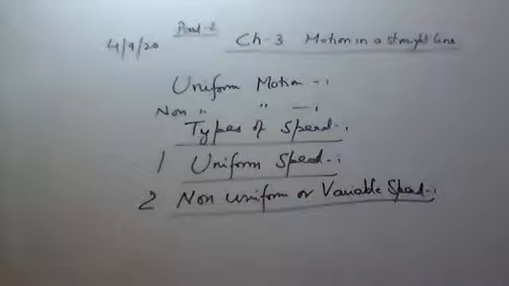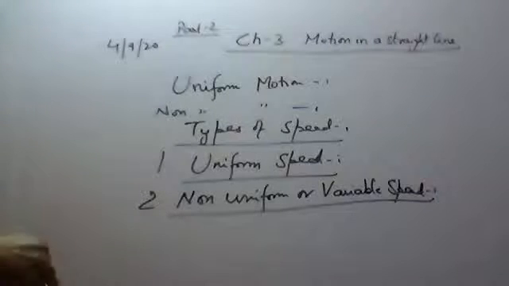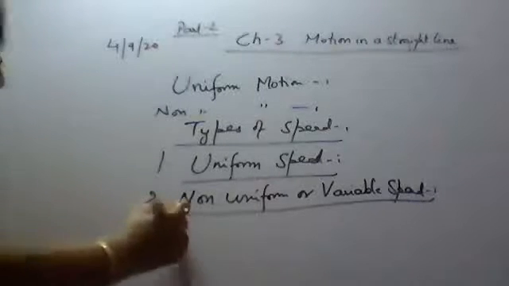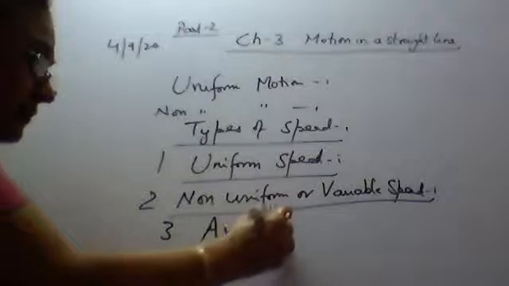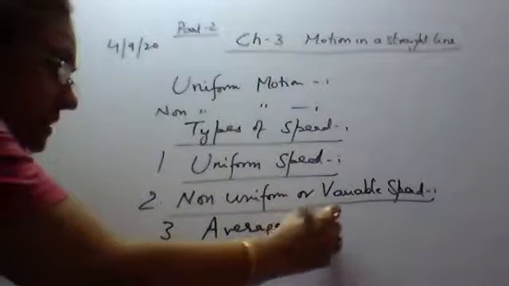Also, for a train moving from one station to the other, the speed will be non-uniform. Why? Because in between so many stations come, its speed decreases, then it stops for some time, and when it starts again, its speed increases. So the speed is non-uniform for a train moving between two stations. Now whenever the speed is non-uniform, we calculate its average speed.